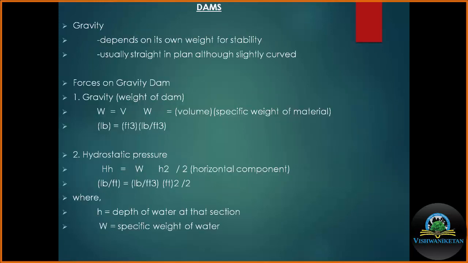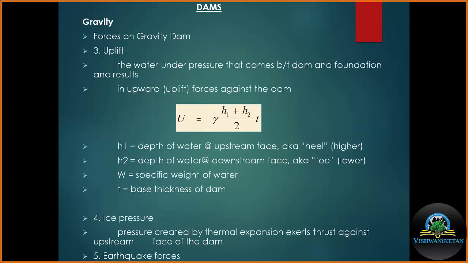Hydrostatic pressure may be calculated by W H squared divided by 2, the horizontal component, when we are considering only the horizontal component, where H is the depth or the height of the water table, and W is the specific weight of the water. The most important third type of pressure on the dam is uplift pressure, which is caused